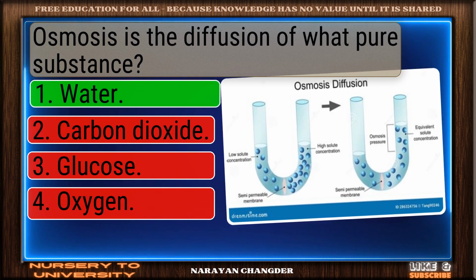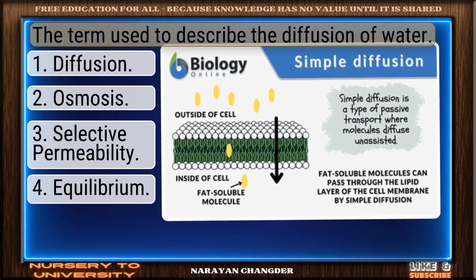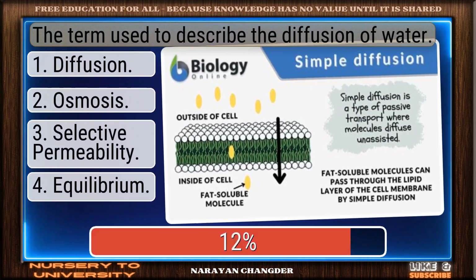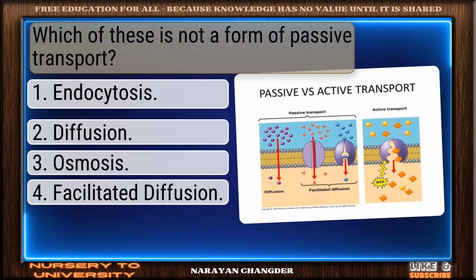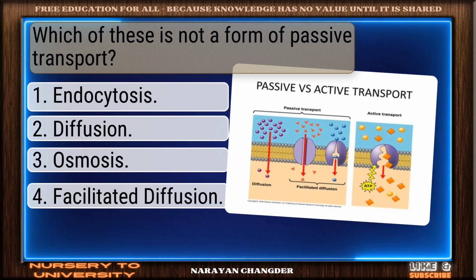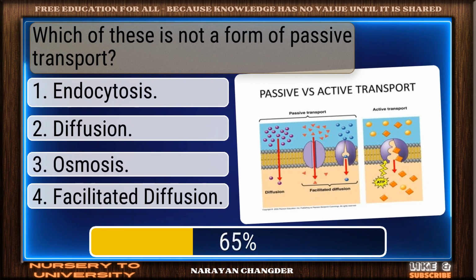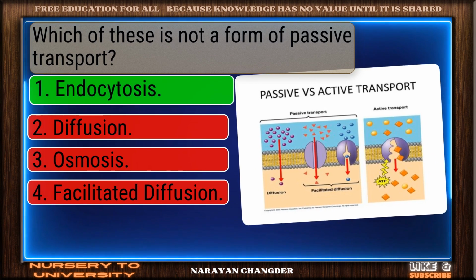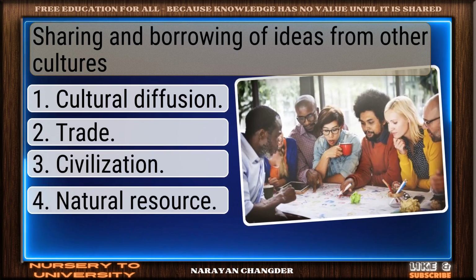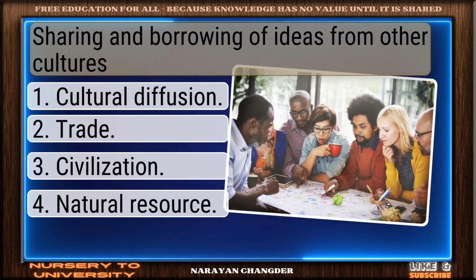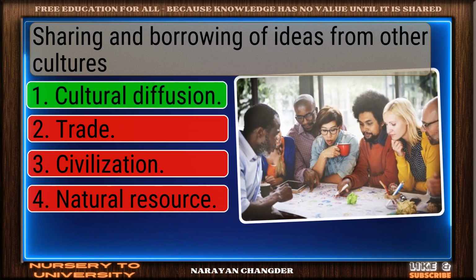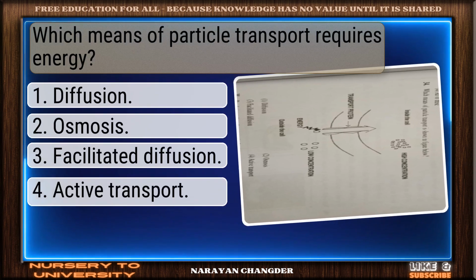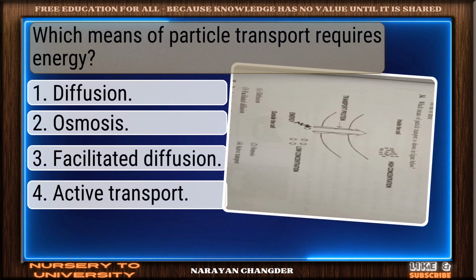Osmosis is the diffusion of what pure substance? Nicely done, water. The term used to describe the diffusion of water. Very good, osmosis. Which of these is not a form of passive transport? Excellent reasoning, endocytosis. Sharing and borrowing of ideas from other cultures. Solid response, cultural diffusion.